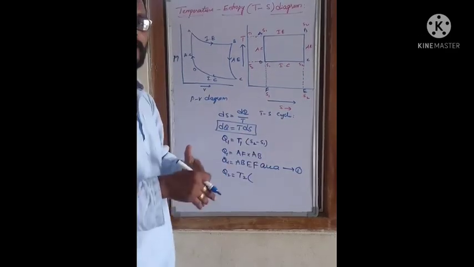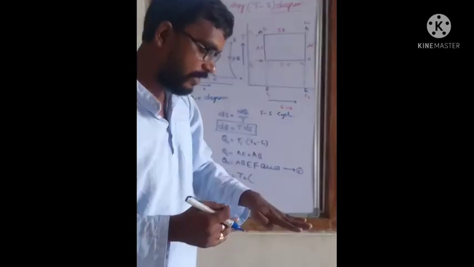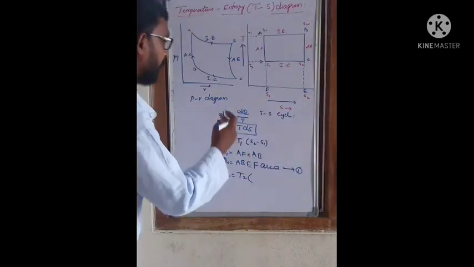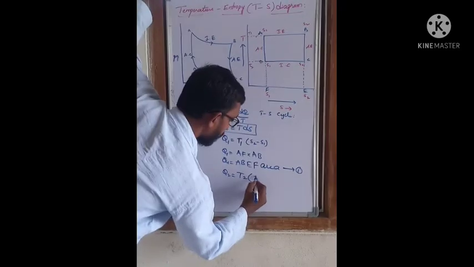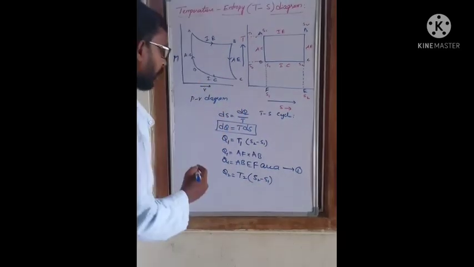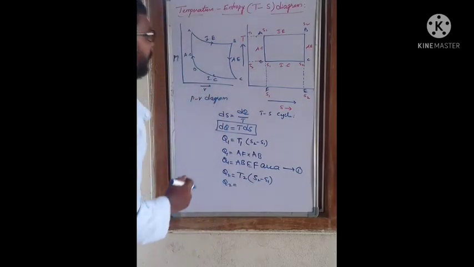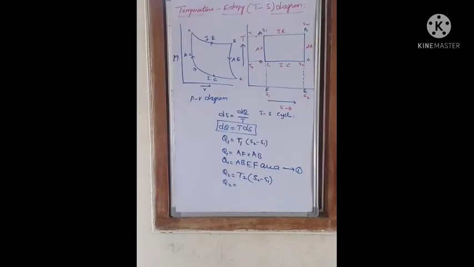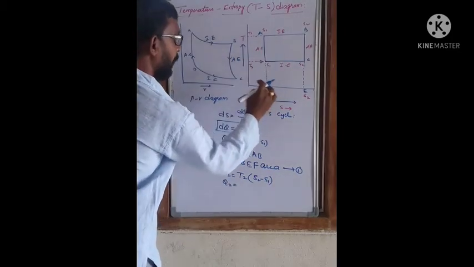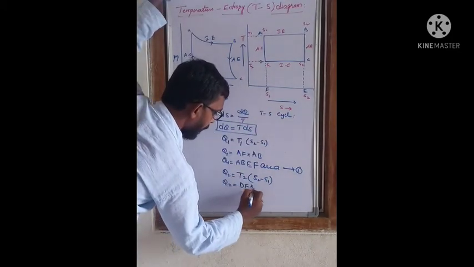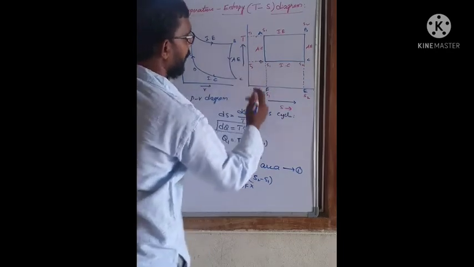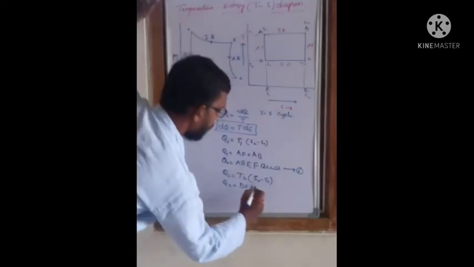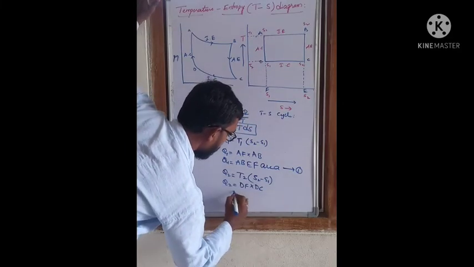During the isothermal compression, entropy is changing. Entropy is decreasing during the compression, right? So we write here, it is decreasing from S2 to S1, S2 minus S1. From this, Q2 can be written as T2. Here it is T2, so the height from here to here, which is DF, into S2 minus S1. This line represents DC. Yes, DC line.